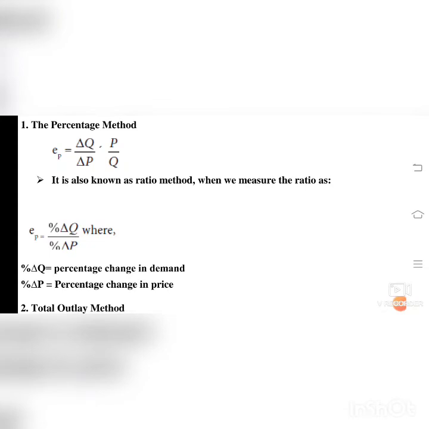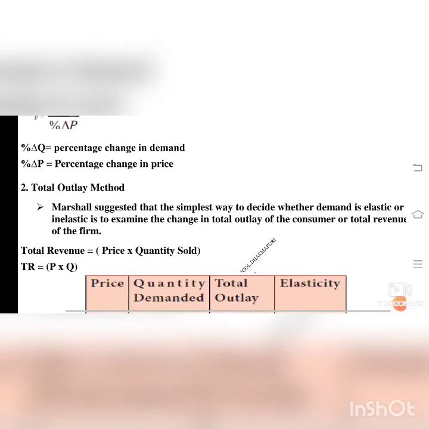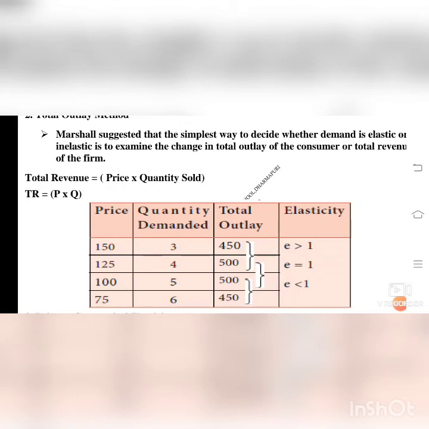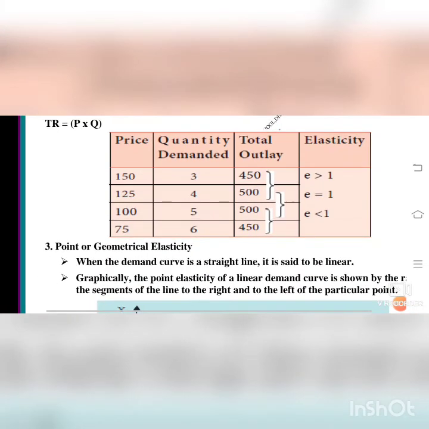So the percentage method, how will you apply? Elasticity of price is equal to percentage change in quantity by percentage change in price. Next, the total outlay method, you will apply the formula: total revenue is equal to price into quantity sold, TR is equal to P into Q. It is given in a tabular column: price, quantity, total outlay and the elasticity. Finding the elasticity, the elasticity is greater than 1 in the first situation, that is 450, when the price is more. Next one, elasticity is equal to 1. And the last one, elasticity is lesser than 1. So the price level is decreasing.